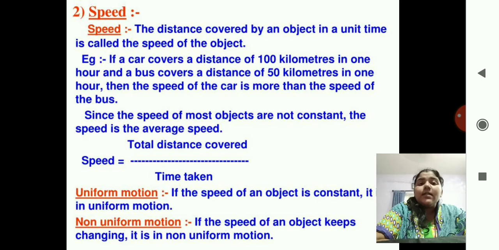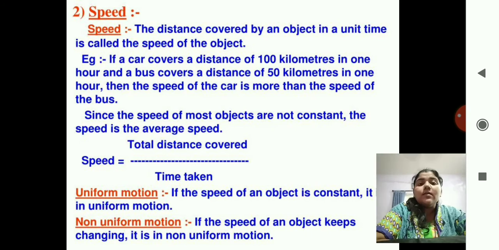Next are another two types of motion: uniform motion and non-uniform motion. If the speed of the object is constant, it is known as uniform motion. And if the speed of the object keeps on changing, it is known as non-uniform motion. We can give the example of the ticking of the clock.